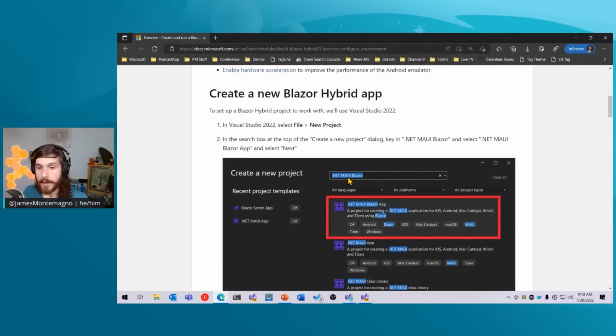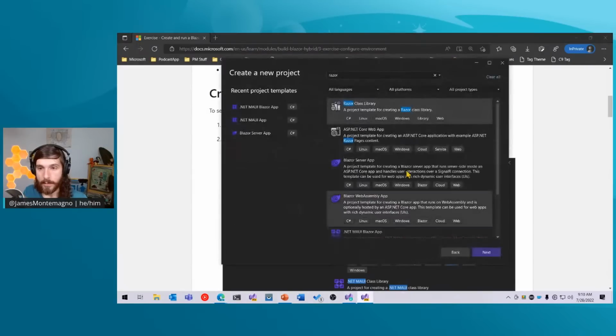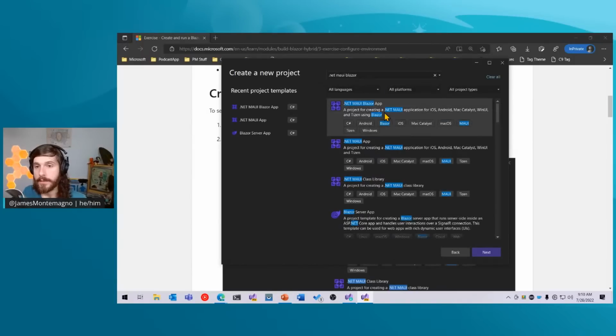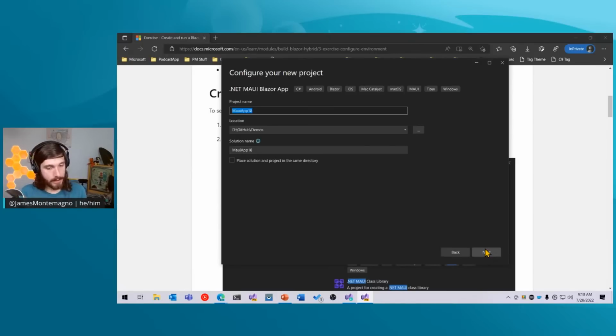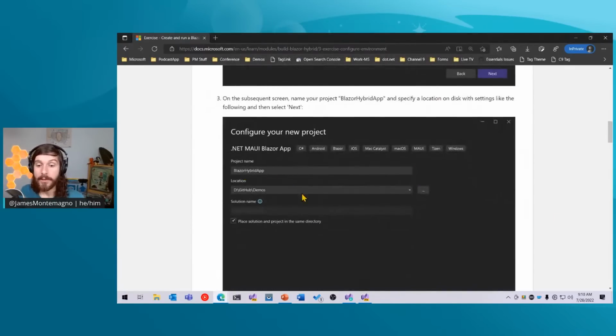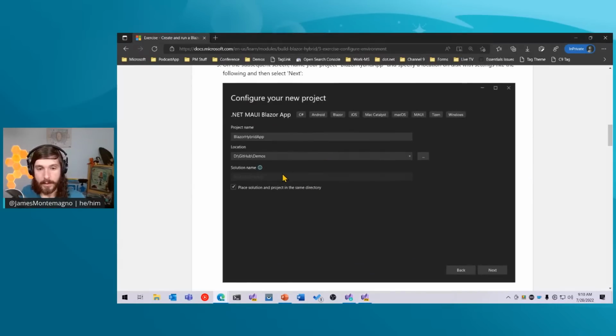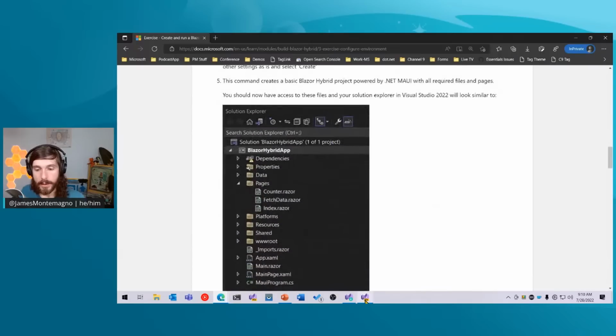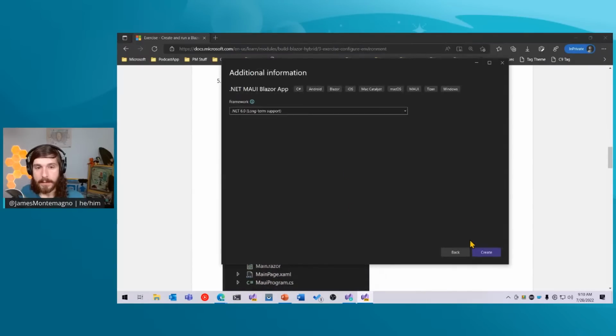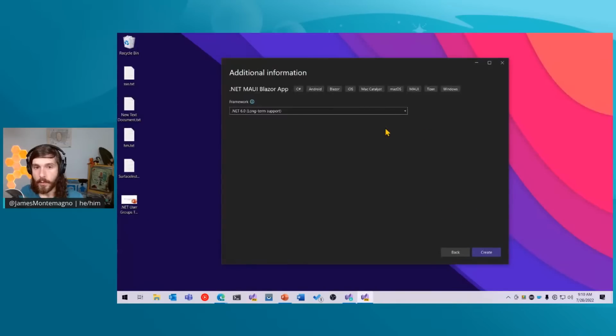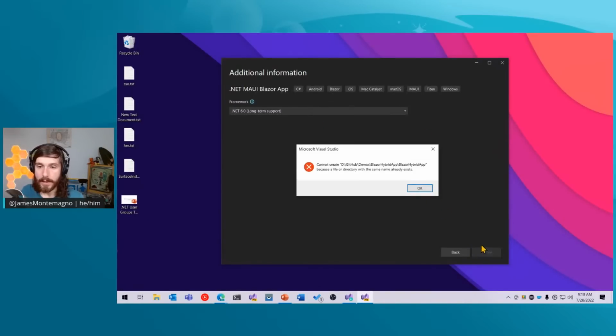So what I'm going to do is type in what it says up here, which is .NET MAUI Blazor. There we go. And we can see the first one is .NET MAUI Blazor. So let's go ahead and create that. And we're going to call this Blazor app. Like that. So that's what I believe it says to call it. Oh, Blazor hybrid app. Okay, so we're going to do Blazor hybrid app. There we go. Perfect. And now we're going to go ahead and create this. It's going to ask us for .NET 6 support. That's what it supports. And we're going to hit create.